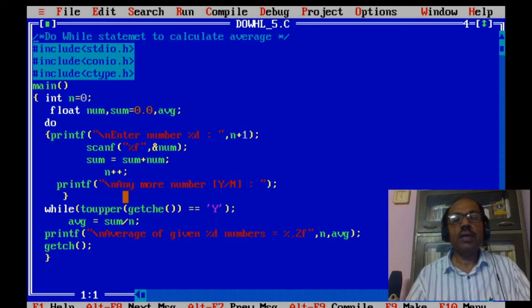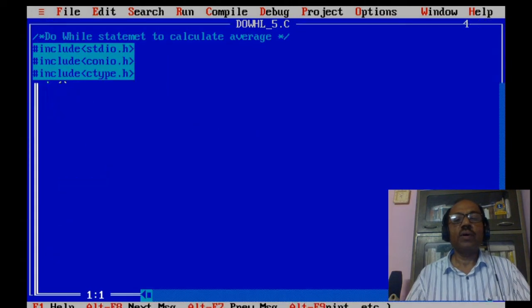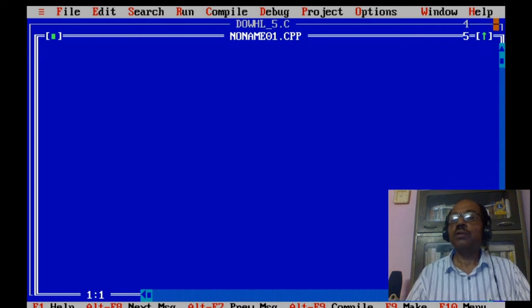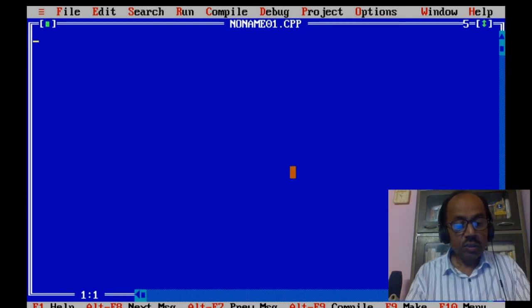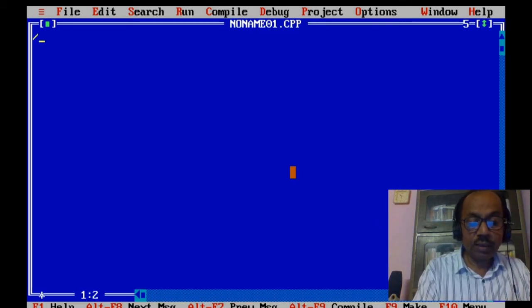Now we will move to another looping statement, that is the while statement. So we may see how the while statement works. Now come to the next example. Use of while statement. First we will put a comment line.